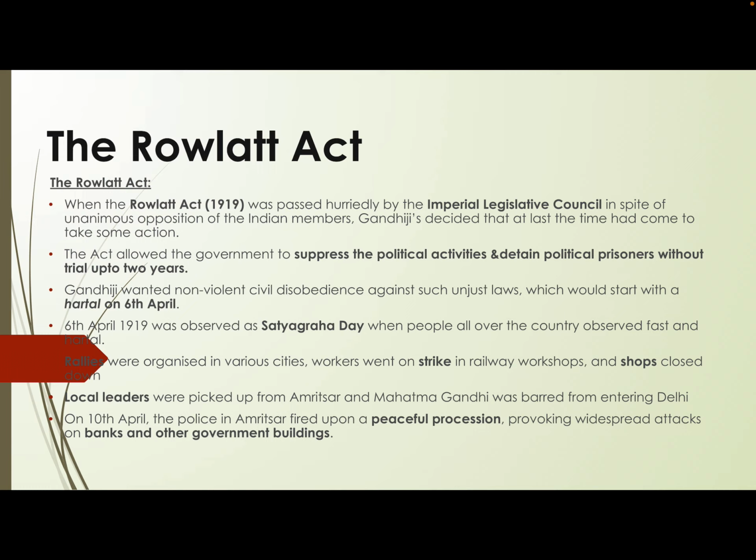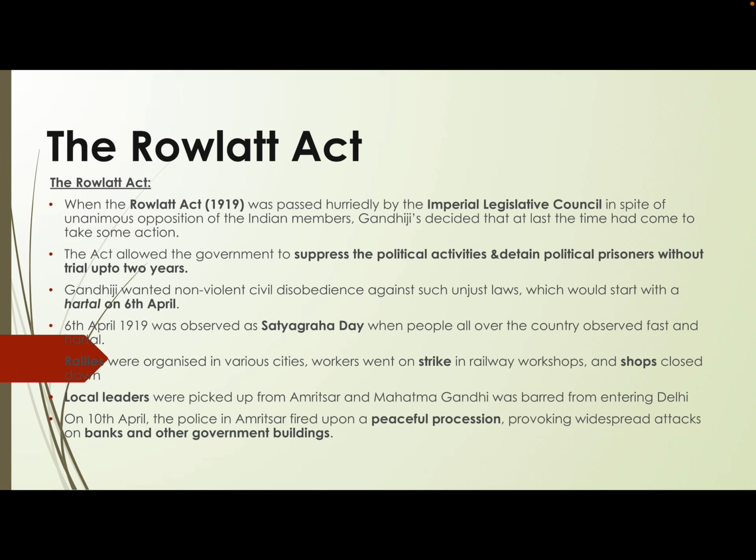So this is the way the government was taking care of the agitation on the part of the people and the leaders. Then comes 10th of April 1919, and the police in Amritsar fired upon a peaceful procession, provoking widespread attack on banks and governmental buildings.